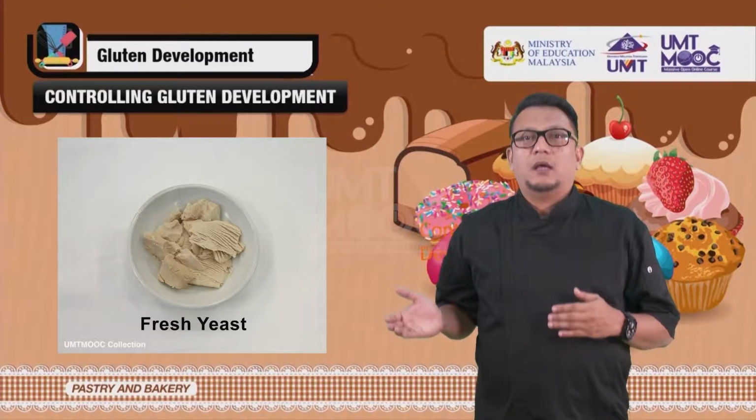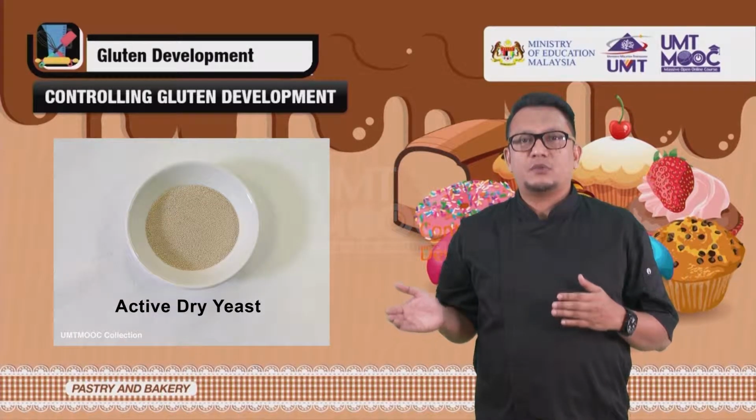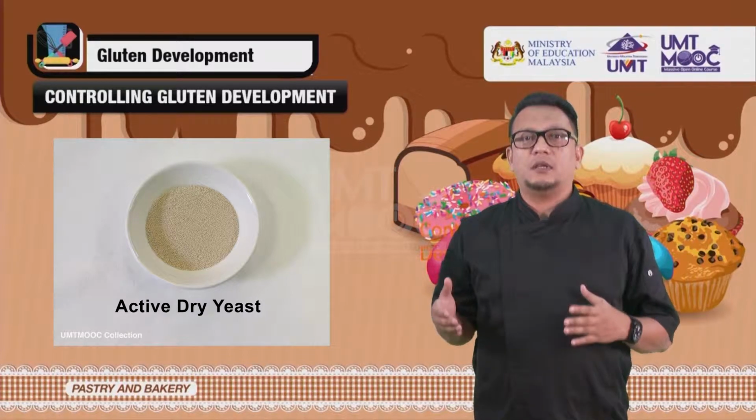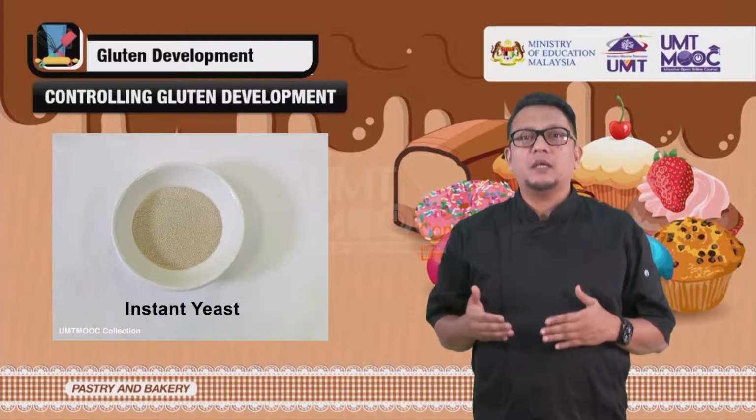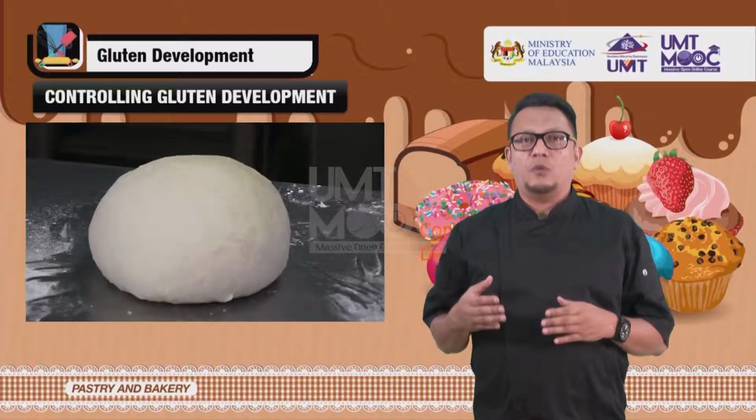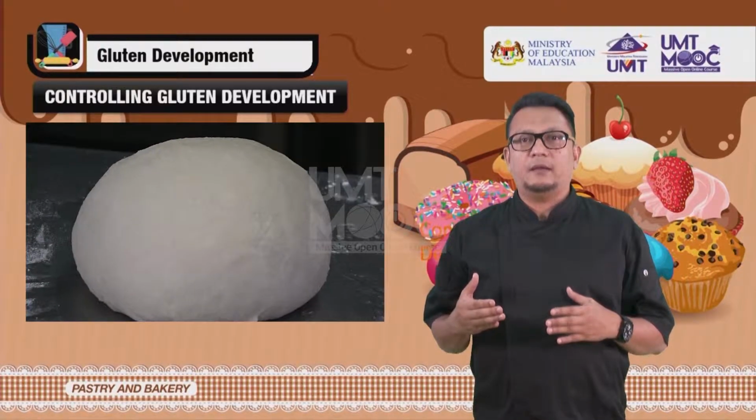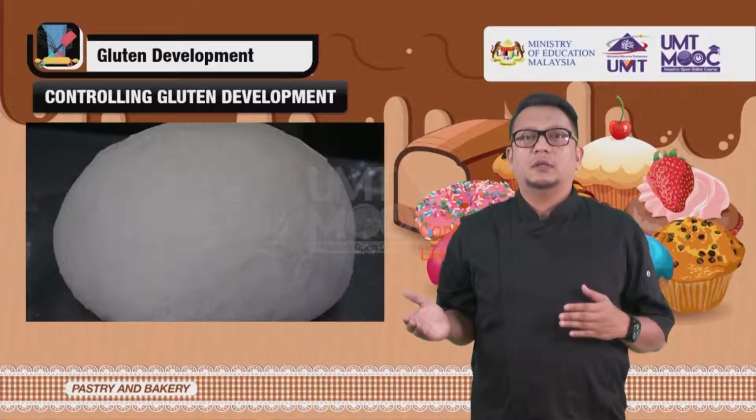Leavening: expansion of air cells stretches the gluten and strengthens it. Leavening also tenderizes the product by making cell walls thinner. Temperature: gluten develops more at a warm room temperature than at a cold temperature.